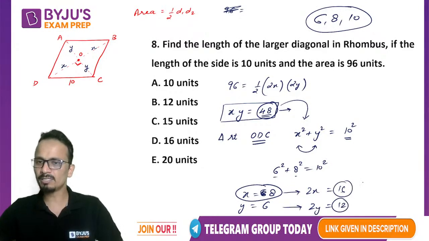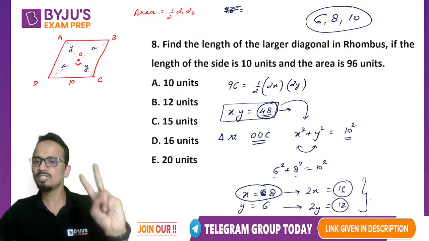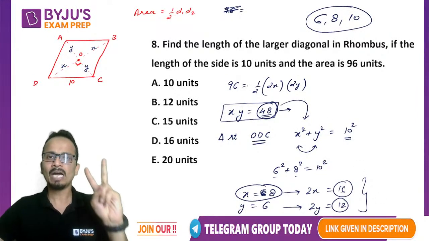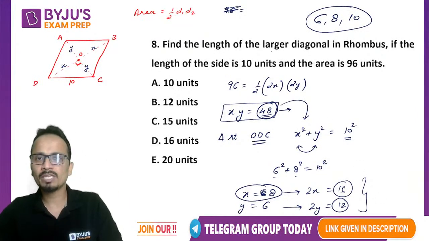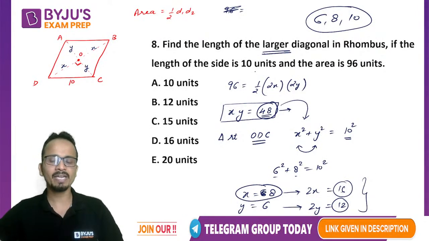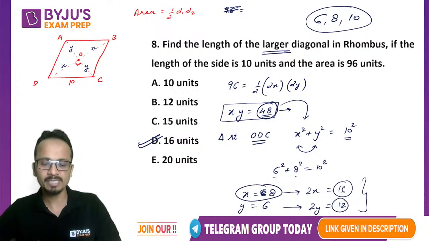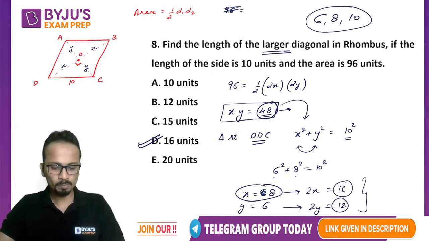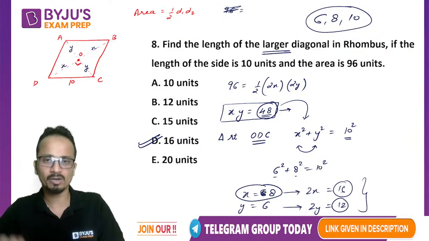So both the diagonals we have calculated, 16 and 12, right? Now in the question we are asked to find out the length of the larger diagonal. हमें larger diagonal का length find out करना है. So it will be equal to 16, which is option D. All right. So I hope I am very much clear with the concept.